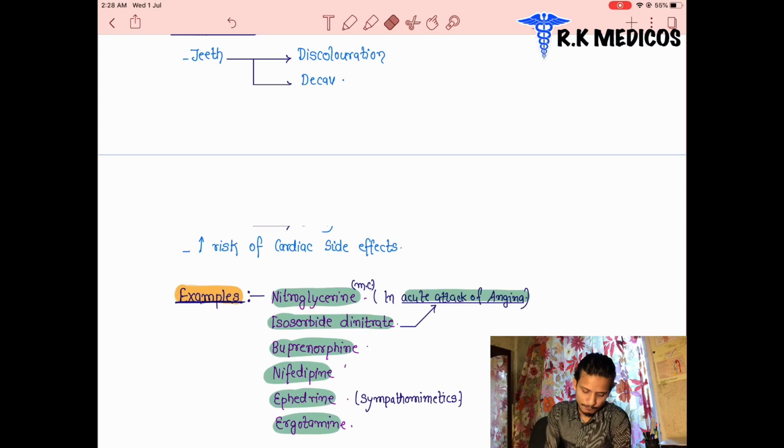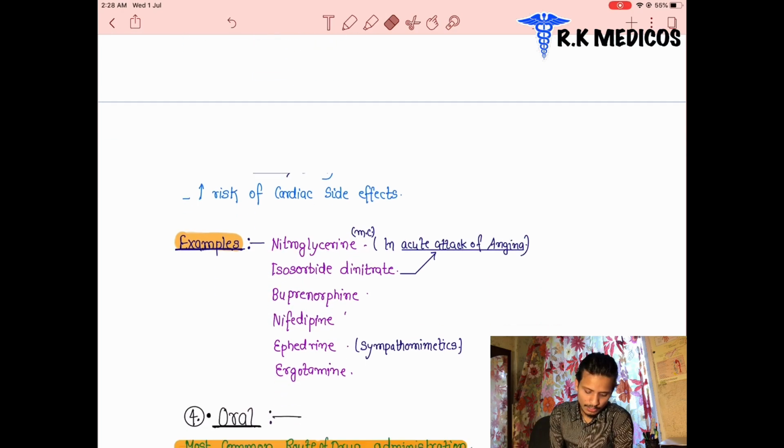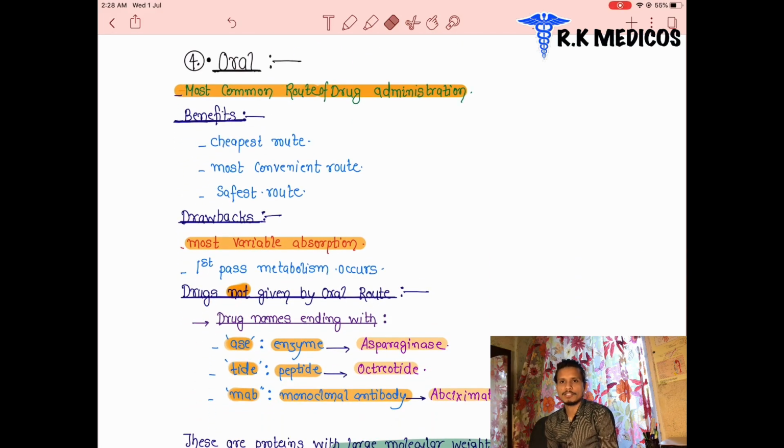The next point we are going to discuss here is oral drugs. The oral route is the most common route of drug administration. Why? Generally we take the drug orally, and it is a common life experience. We can see the benefits of these drugs. They are the cheapest route, which means the drugs are available very easily. They are the most convenient route, as the patient can easily take them with water, and the safest route. So it is the safest, most convenient and cheapest route.